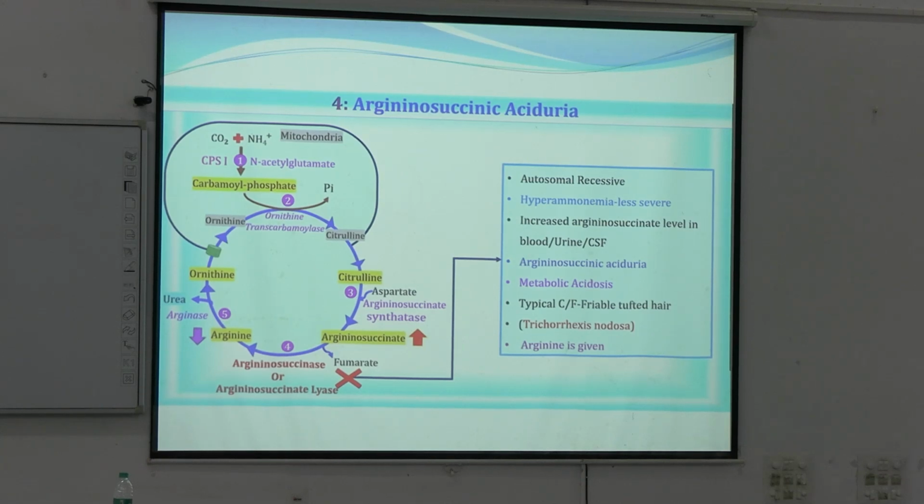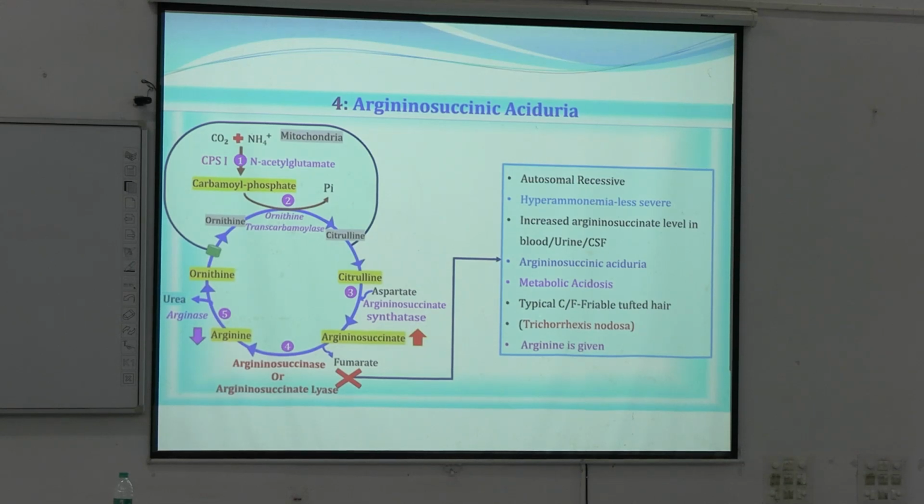So don't confuse, there was respiratory alkalosis, but this can lead to metabolic acidosis because here the amount of organic acid is getting increased in blood and it is also excreted in our urine. Here a typical feature is seen, that is friable tufted hair known as Trichorrhexis nodosa. That is nothing fancy, it is a term for damaged hair.